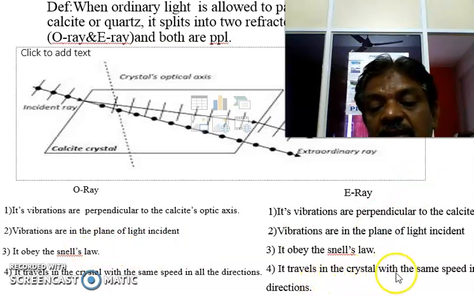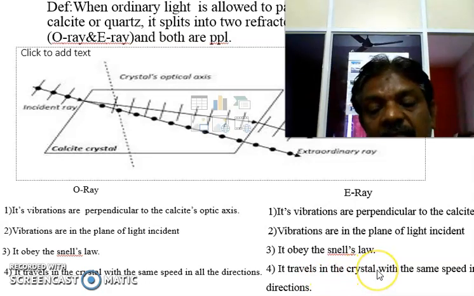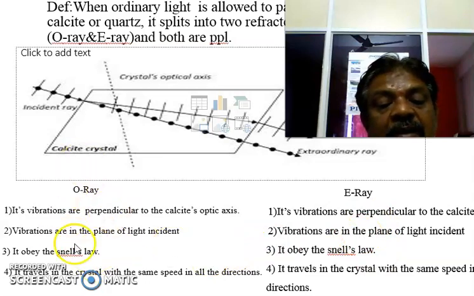The extraordinary ray travels in the crystal with a different speed in all the directions. Suppose it has maximum speed perpendicular to the plane, and that is why its shape is elliptical. Now here, the ordinary polarized light has more velocity in the case of positive crystals.